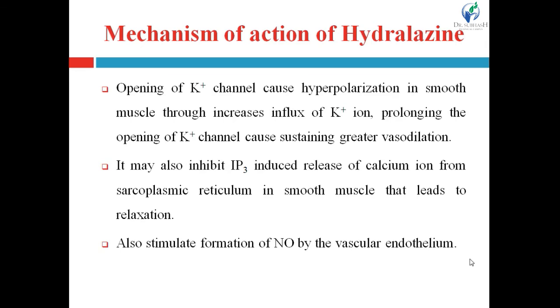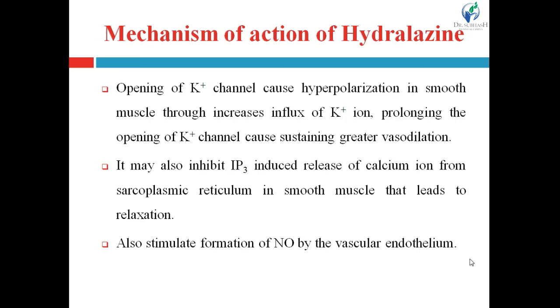Second mechanism, it may also inhibit IP3 induced release of calcium ion from the sarcoplasmic reticulum in smooth muscles, and that leads to relaxation. This mechanism is already discussed. It also stimulates formation of nitric oxide by the vascular endothelium.